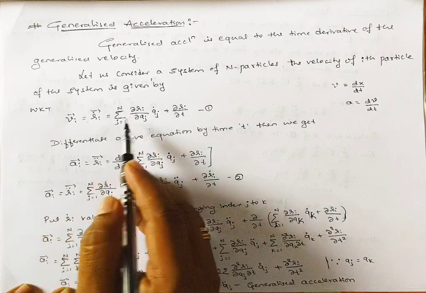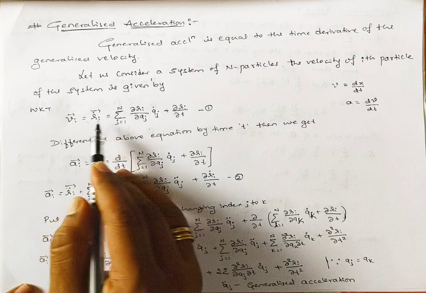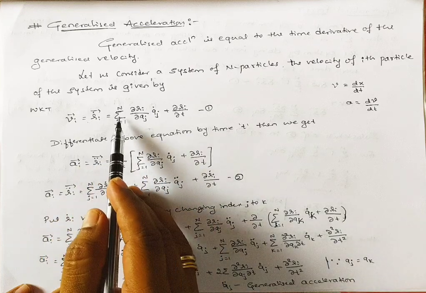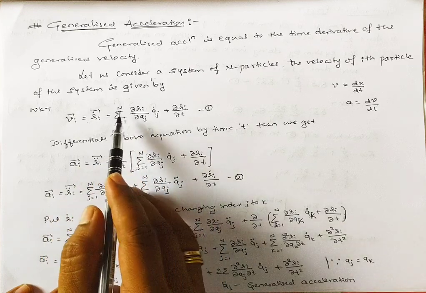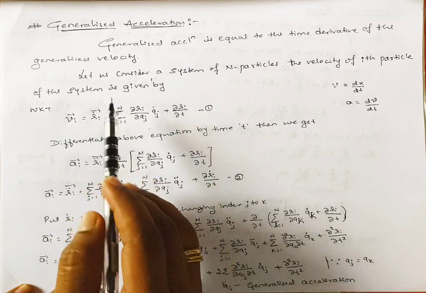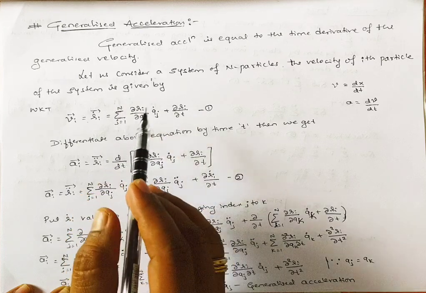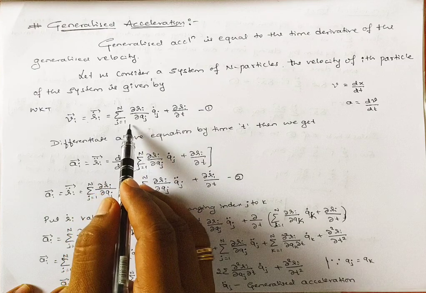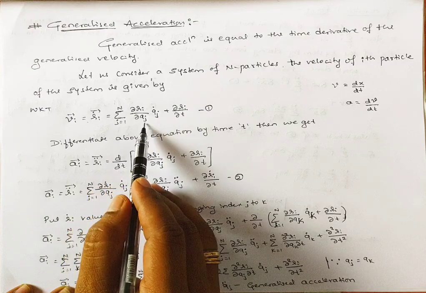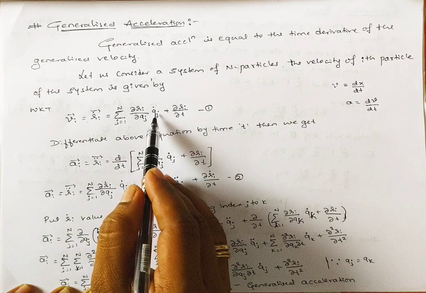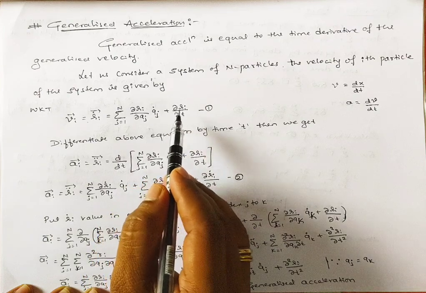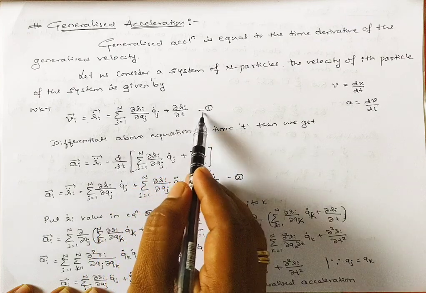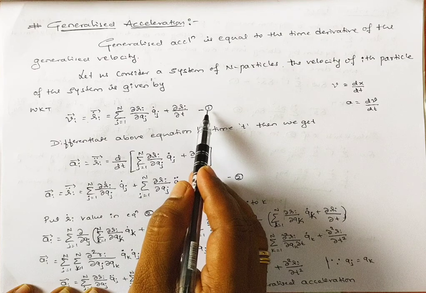Those who don't know, just go through the generalized velocity expression: summation over j from 1 to n of dou ri divided by dou qj into q dot j, plus dou ri divided by dou t. This is equation number 1.